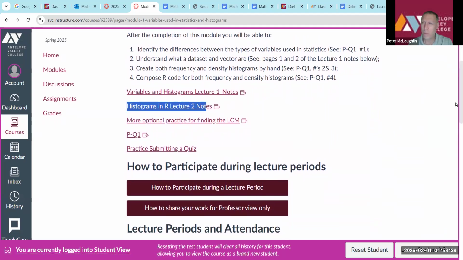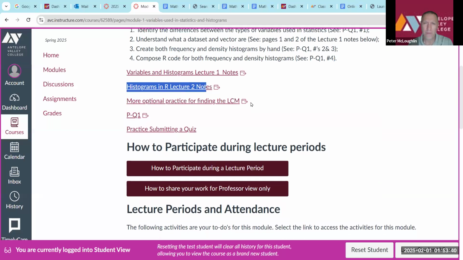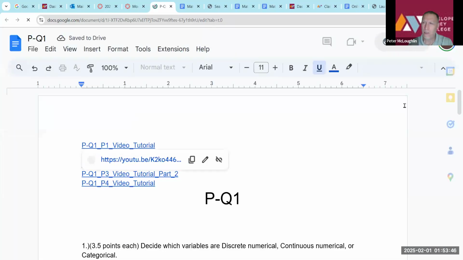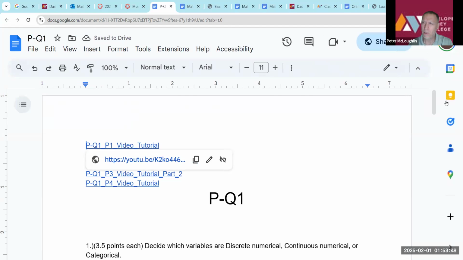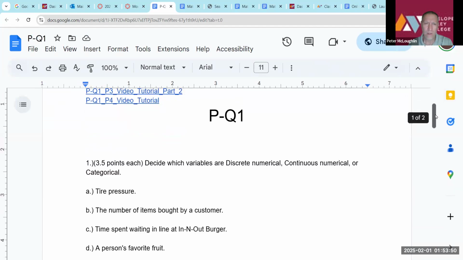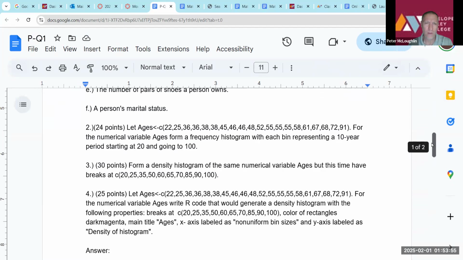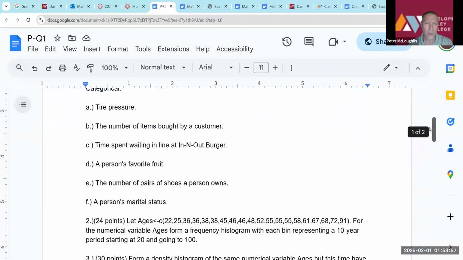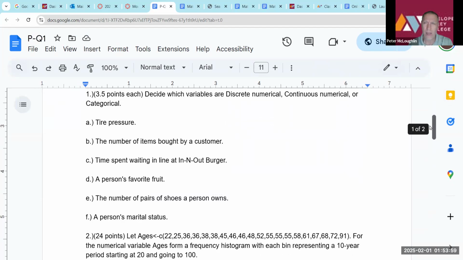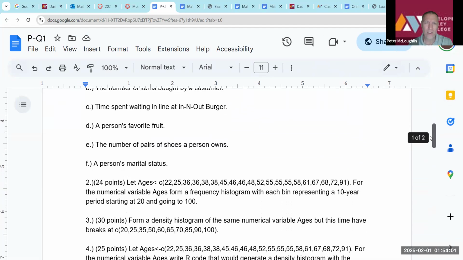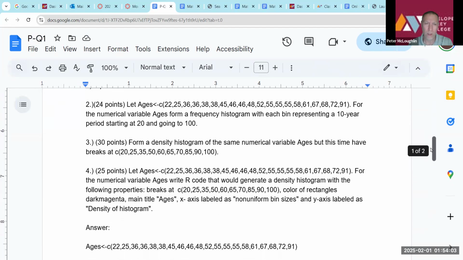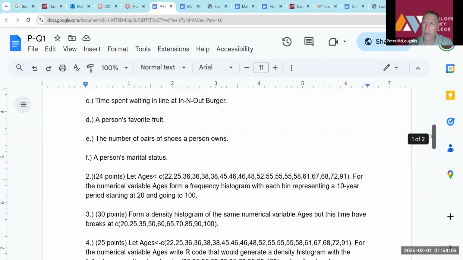Below that, we have more optional practice finding the LCM. Below that, we have a practice quiz. If you click on the practice quiz, it takes us to a practice quiz. You can see here the practice quiz has 4 questions. The first question is A, B, C, D, E, and F. Your actual quiz will look very similar to the practice quiz. It'll have 4 questions just like this, same type of questions.